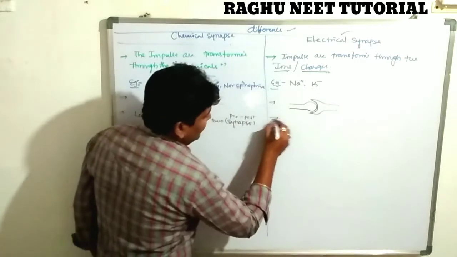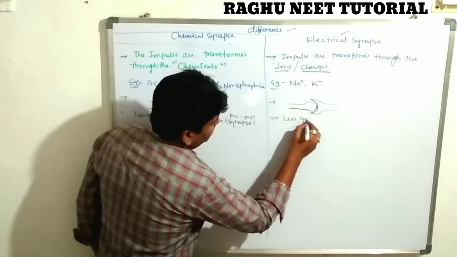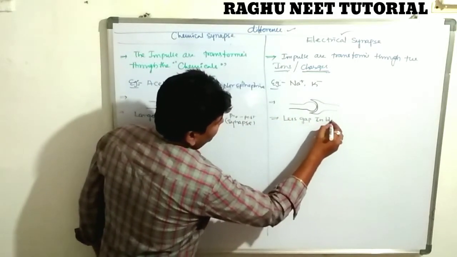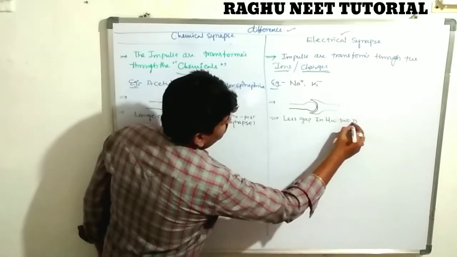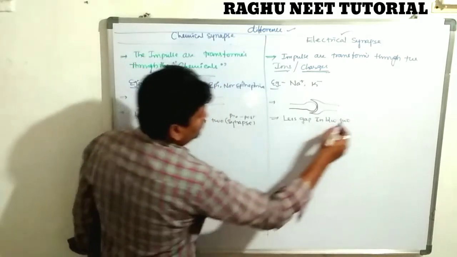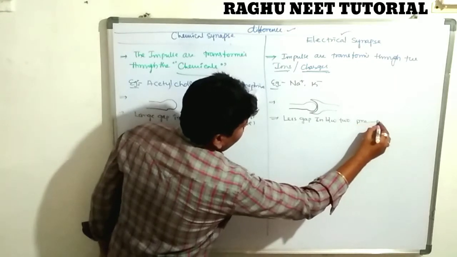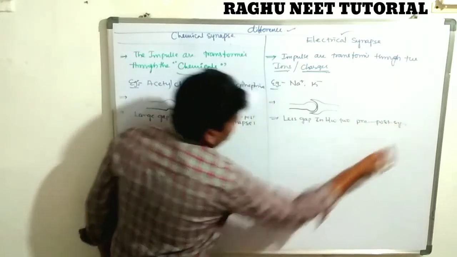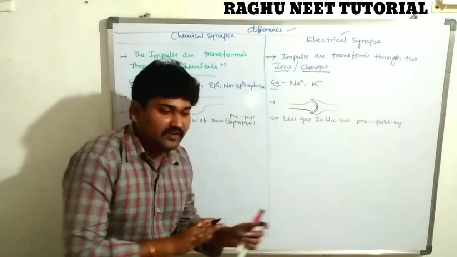In the electrical synapse there is a very small gap between the pre and post synapse.